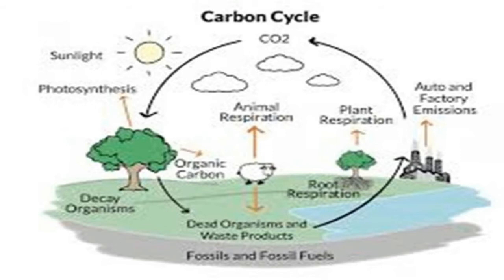During respiration, plants and animals release carbon into the atmosphere as carbon dioxide. This carbon dioxide is also returned to the atmosphere through the decomposition of dead organic matter, burning of fossil fuels and volcanic activities. Also the carbon level on the earth increases.